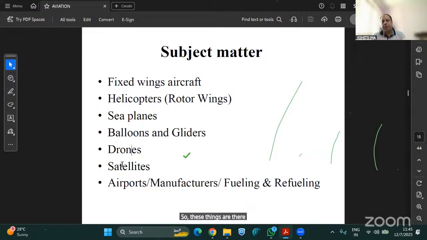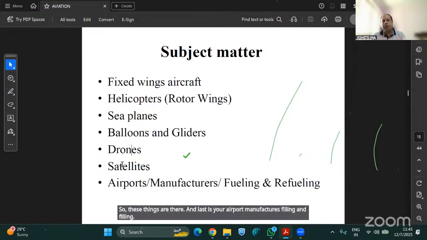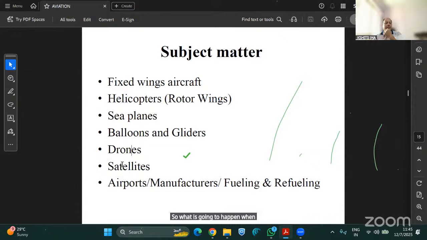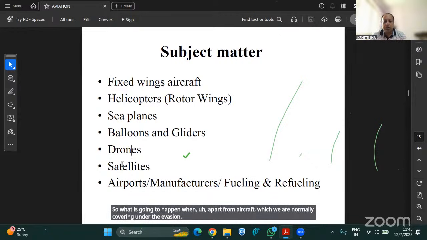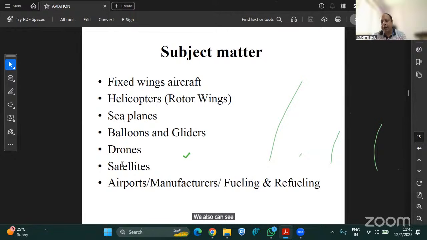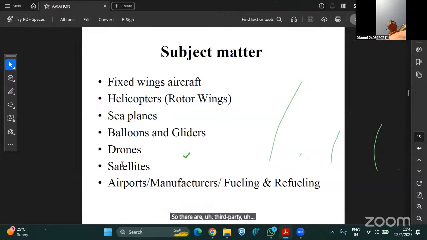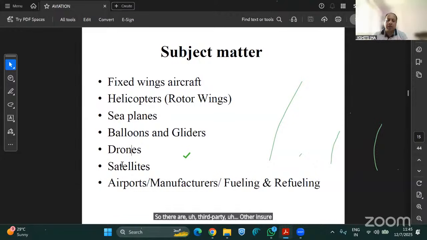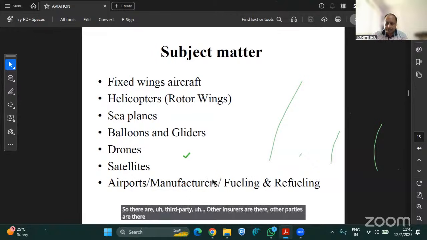And last is airport, manufacturers, fueling and refilling. Apart from aircraft, which we normally cover under aviation insurance, when we are at the airport and inside the aviation premises, you must have seen there are third-party, other parties there.